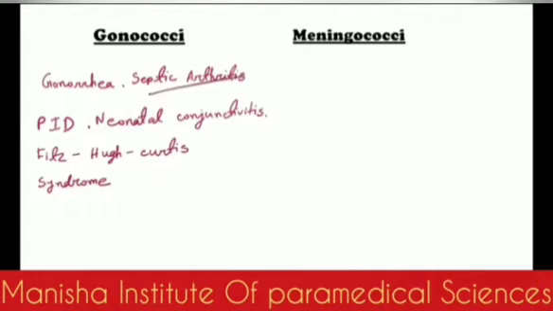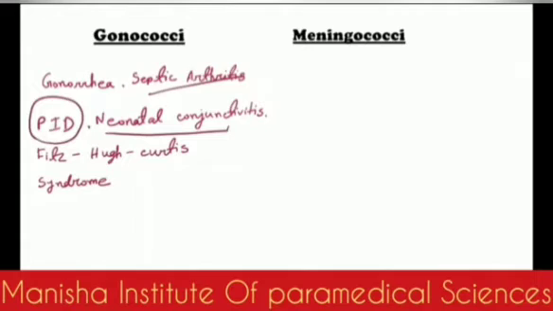In case of females, if it spreads to the other pelvic organs, it causes pelvic inflammatory disease. Now remember, I told you one route of transmission of gonococci was perinatal. If a neonate gets into touch with the gonococcal bacteria in the mother's birth canal, he or she may develop neonatal conjunctivitis.